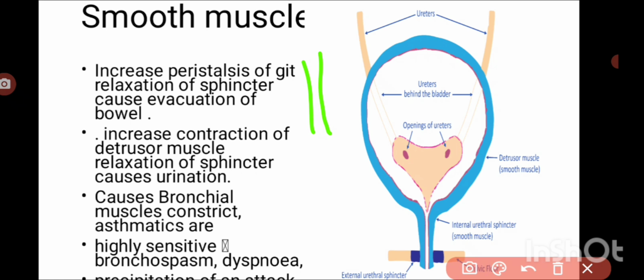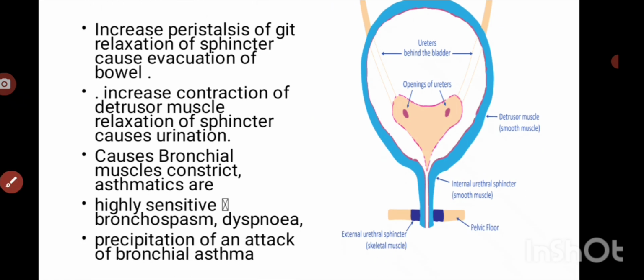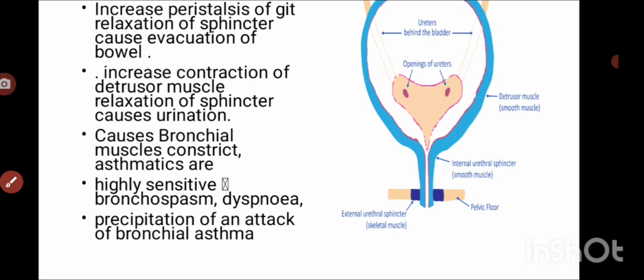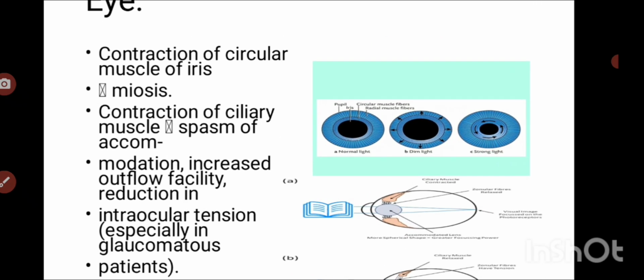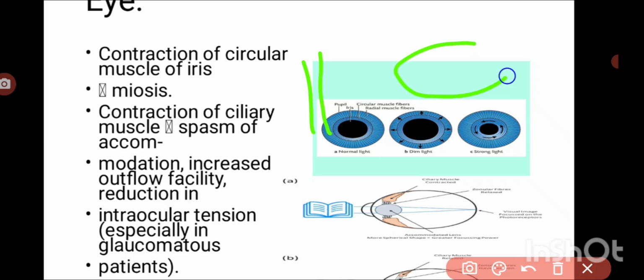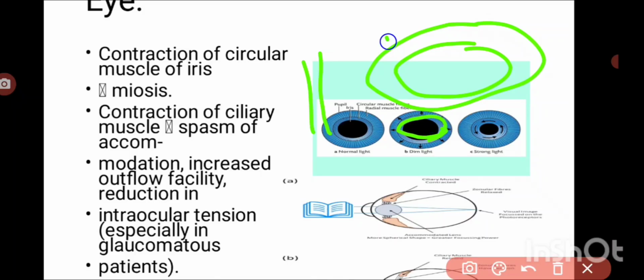But here this exogenously taken drug has effects on all these things, these three muscles especially. Then coming to the other effects, it also has effects on the iris muscles and also on the ciliary muscles. Especially in the iris, we have two types of muscles. One are the circular muscles, the internal ones, and the other are the radial muscles.